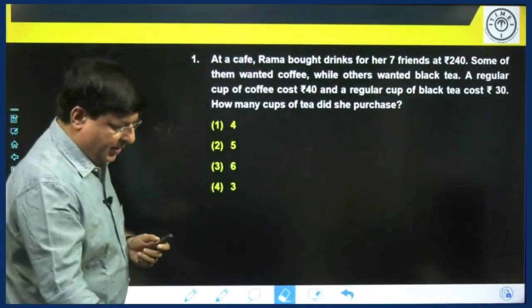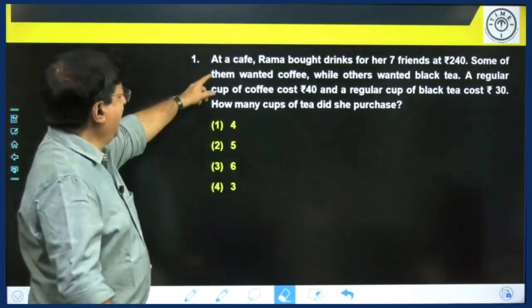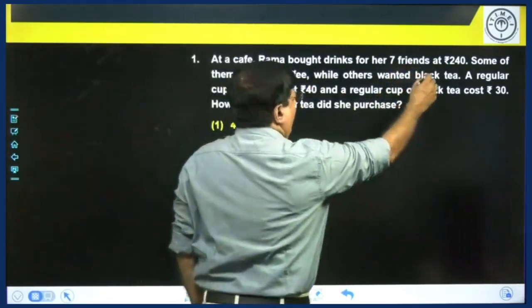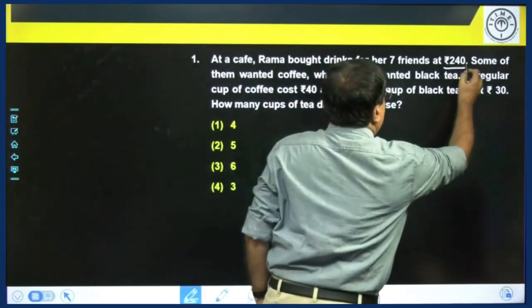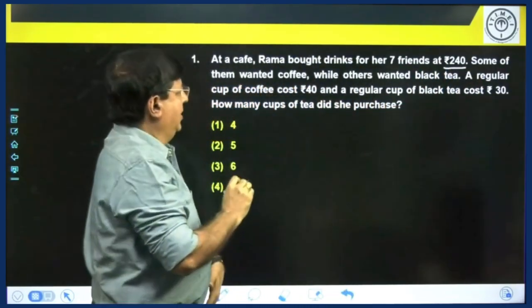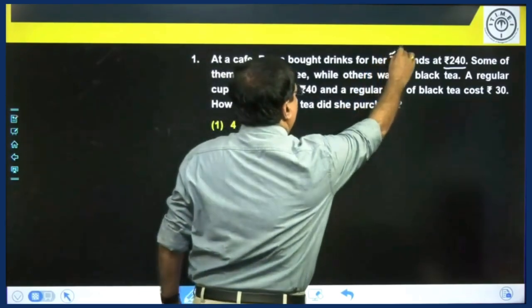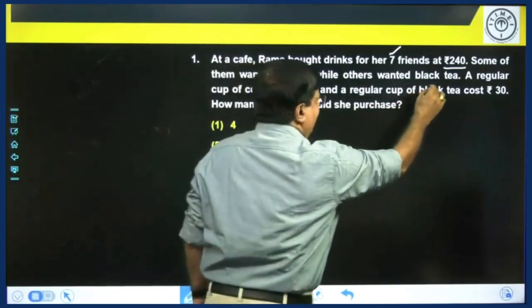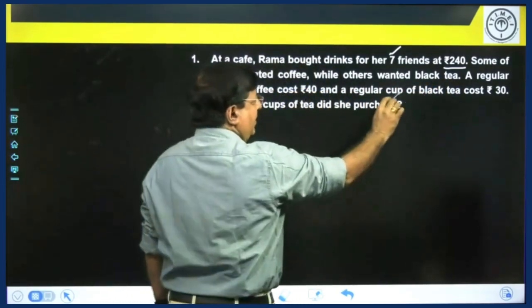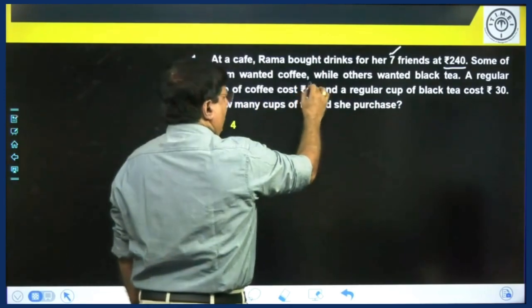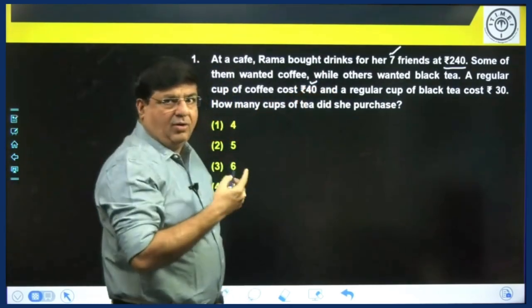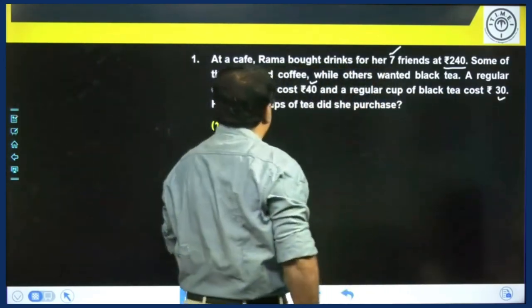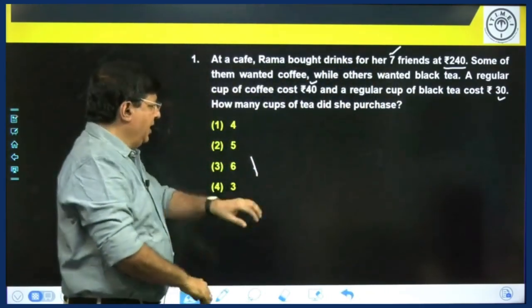First question. Now, what is given in this question? At a cafe, Rama bought drinks for her 7 friends at 240. The total amount she has spent is 240. Number of friends are 7. Some of them wanted coffee while others wanted black tea. So, coffee and tea. A regular cup of coffee is 40 rupees and a regular cup of black tea is costing 30 rupees. How many cups of tea did she purchase?